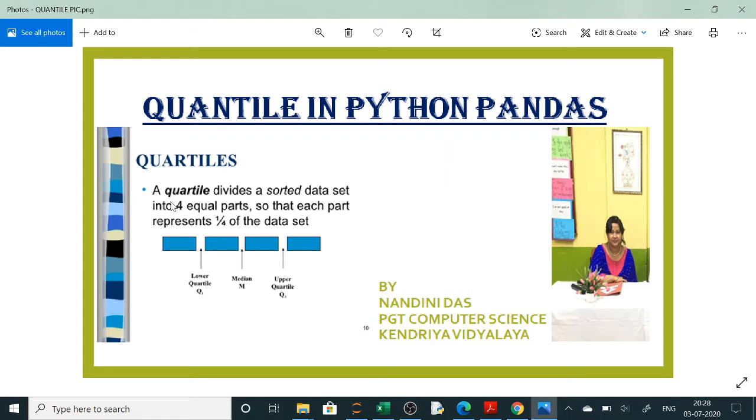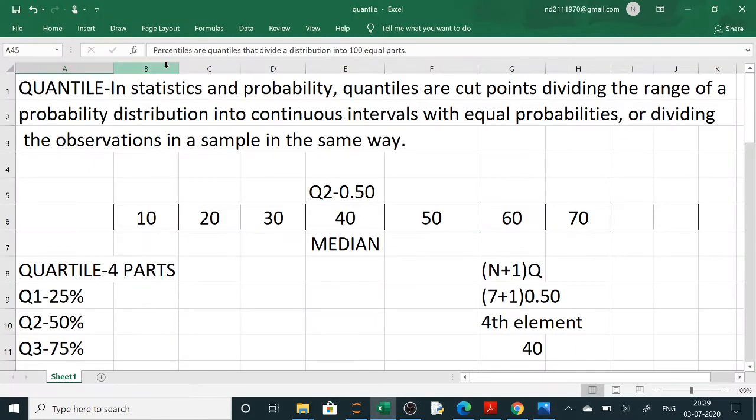Here you can see that quartile is a type of quantile and it divides a sorted data set. It should be sorted in ascending order. We divide the data set into four equal parts so that each part represents 1/4 of the data set. So let us start. In statistics and probability, quantiles are cut points dividing the range of a probability distribution into continuous intervals with equal probabilities, or dividing the observations in a sample in the same way.